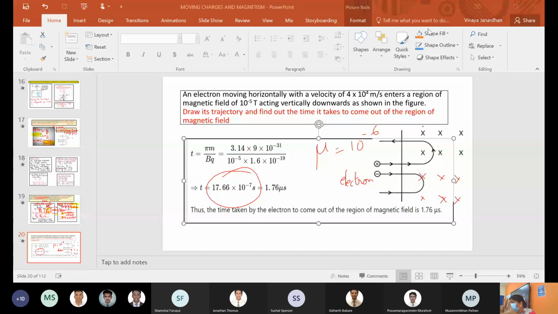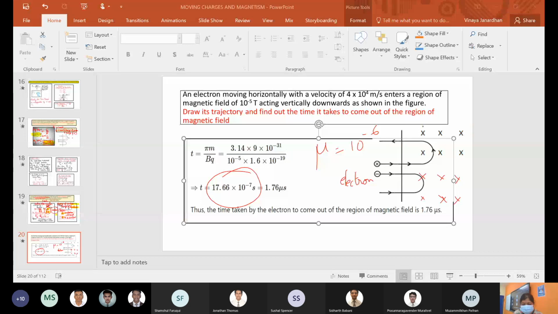Thumb indicates the direction of the force. So if a positively charged particle, say a proton, enters a magnetic field that is inward, the thumb indicates the direction of the force, and the positively charged particle will move in the upward direction. Then what happens to the negatively charged particle? Downwards. Is that clear, boys?